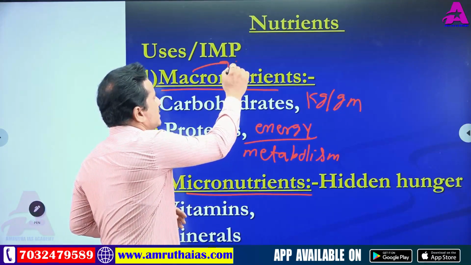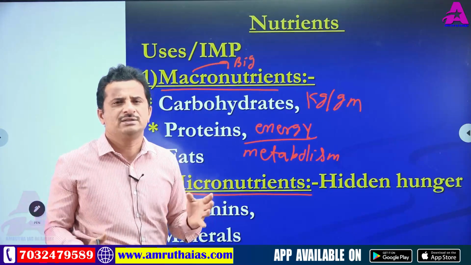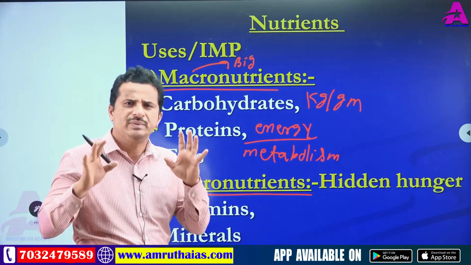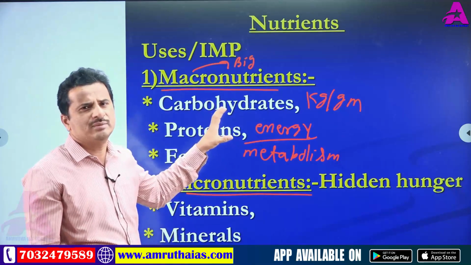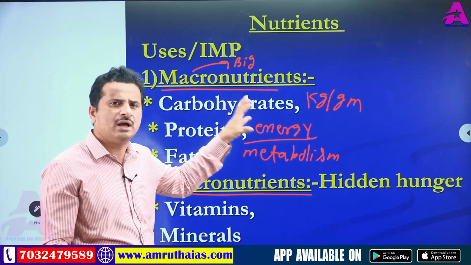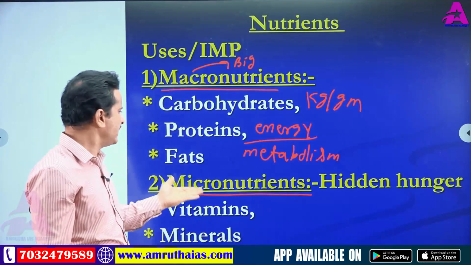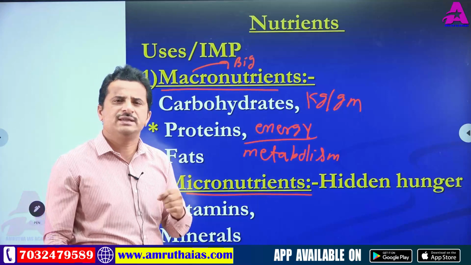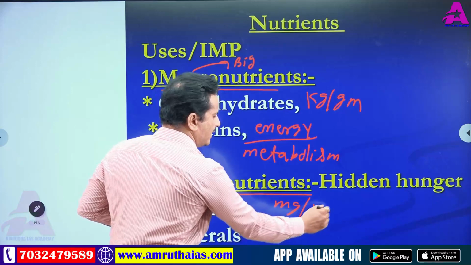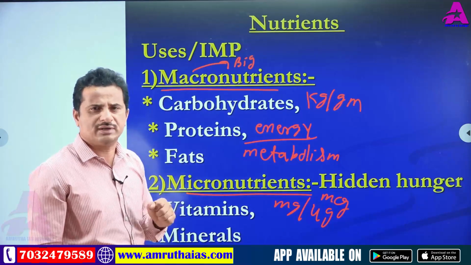Here macro means big, but don't think it is based on size. It is based on requirement. Macronutrient materials are required in large quantity, kg per day or grams per day. Next, micronutrient materials are required in very small quantity, milligrams enough or micrograms enough.